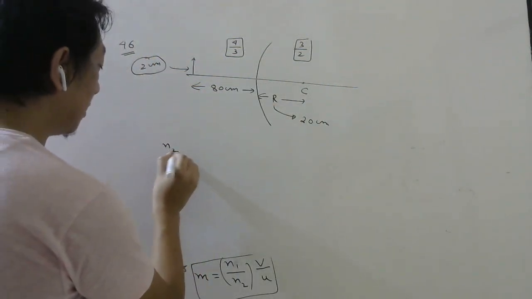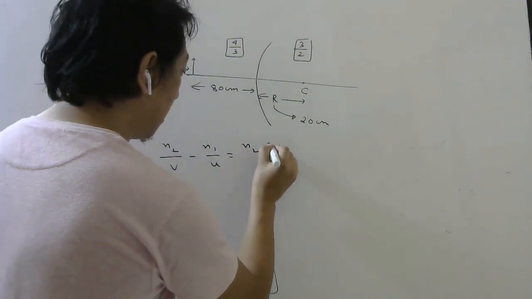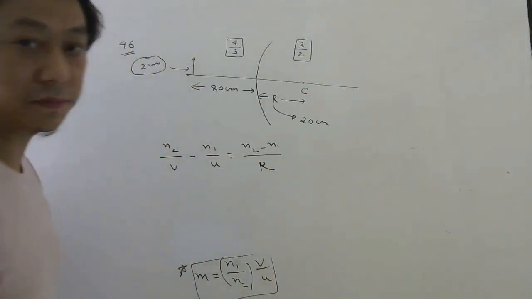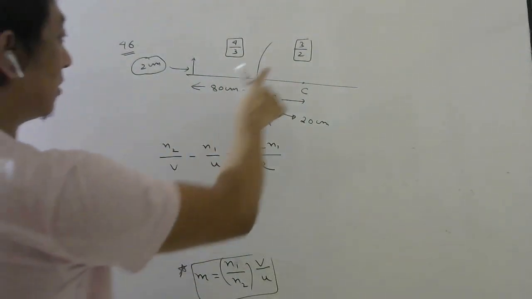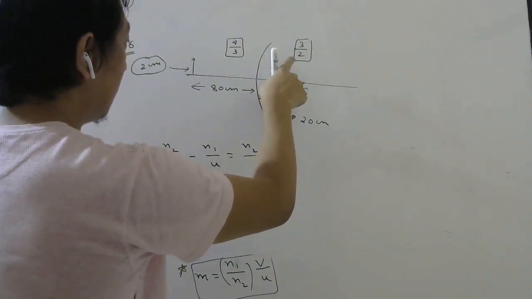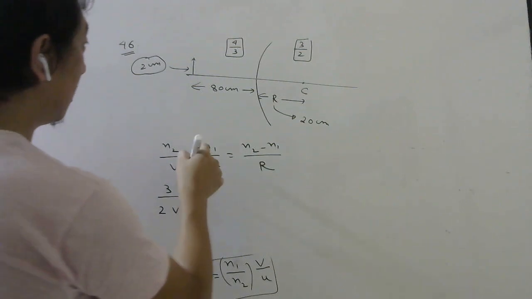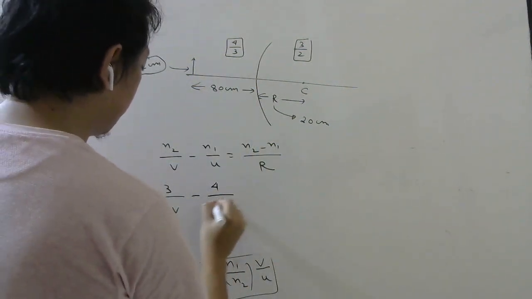So the formula is n2 by v minus n1 by u equals n2 minus n1 by r. N2 is where there is the refracted ray. Object is kept here, so incident ray will be here, refracted ray will be here. So 3 by 2v minus n1 is 4 by 3.